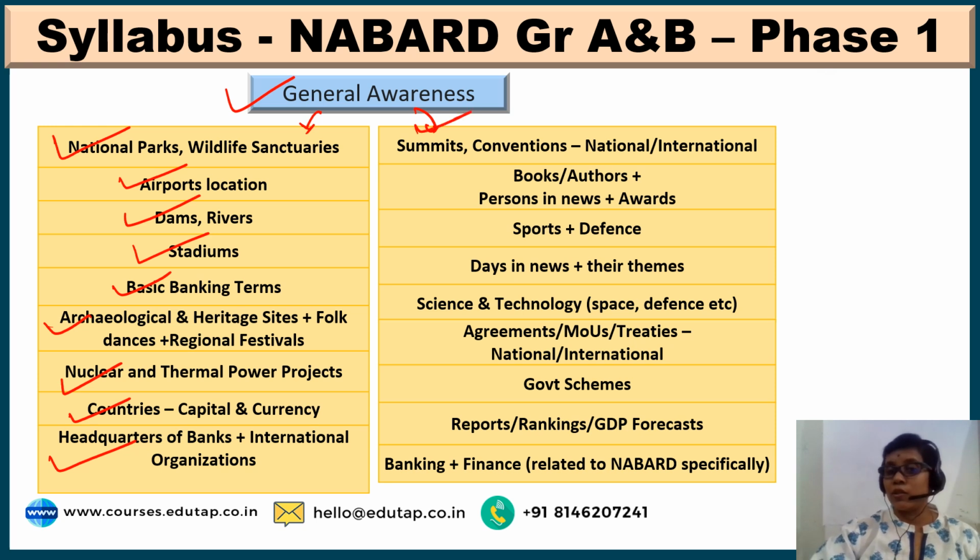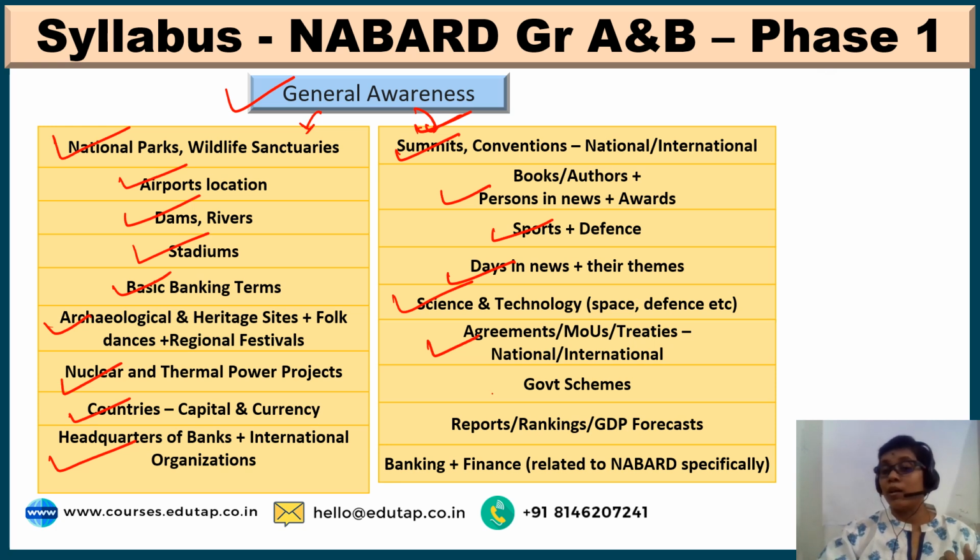Now current affairs, which is regular current affairs that you go through, like summits, conventions, be it national or international. Books, what are the recent books that have been released by various authors and who are the persons in news, in any awards, etc. Sports, defense news, days in news, and what are the important days in news, and there what are the themes, science and technology related to space, defense, etc., and what are the various agreements or MOUs or treaties signed by India as well as in between the states and various other countries or some international organizations.